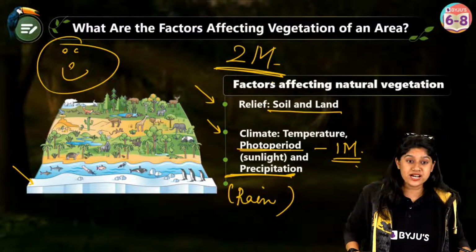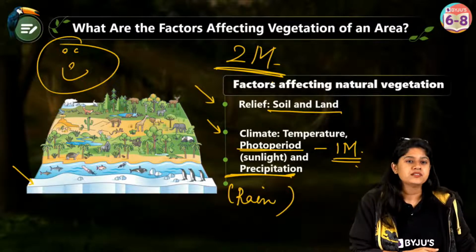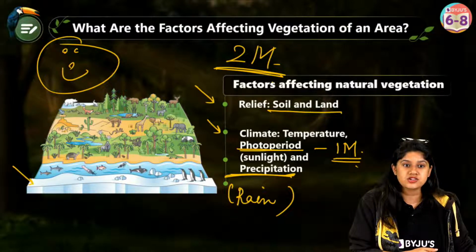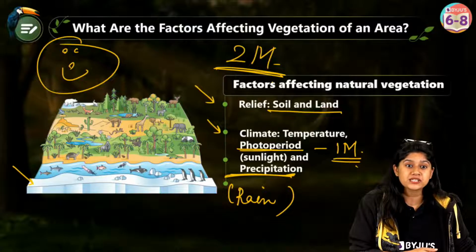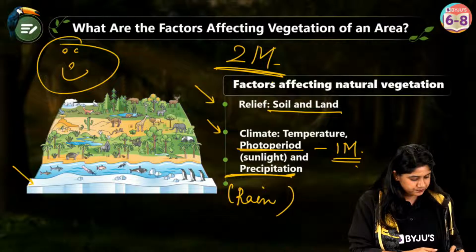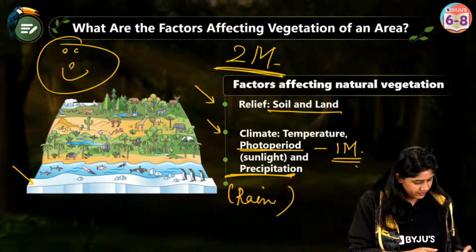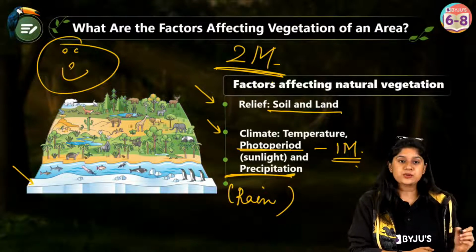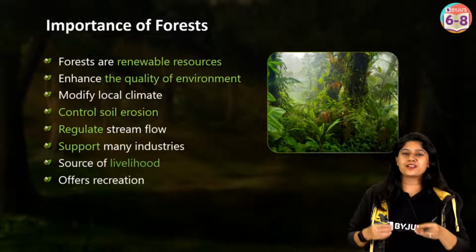They give us many products. Yes, absolutely correct. They provide the medicines and the shelter. Absolutely. It gives us oxygen. Absolutely correct. Very good. So now let's quickly recall why the forests are important.